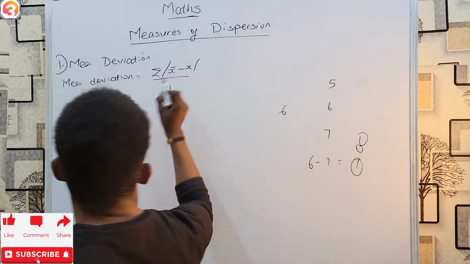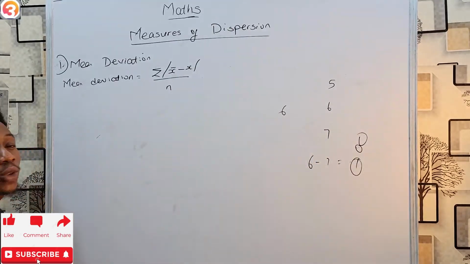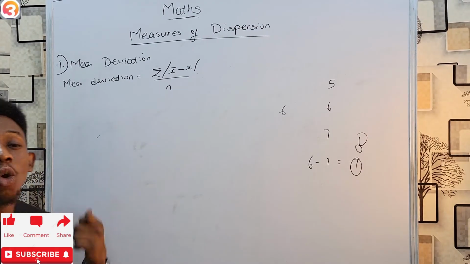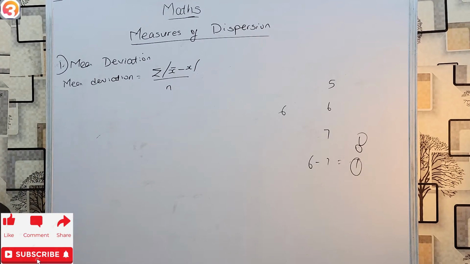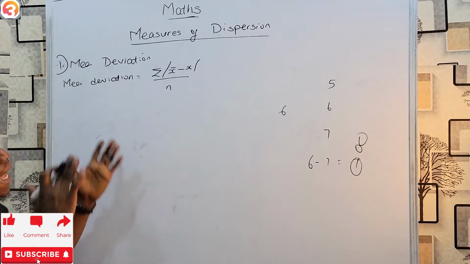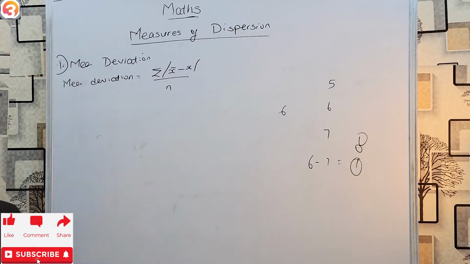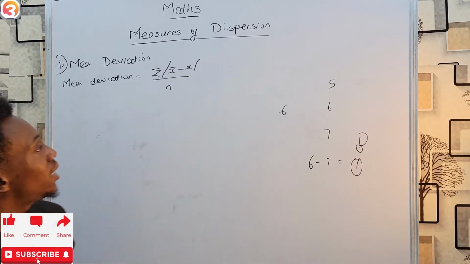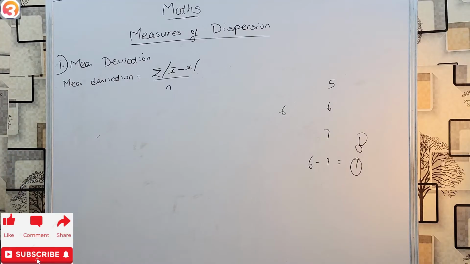So, first things first, find your mean, then subtract each and every single value from that mean, taking only the positive values. Even if they are negative, forget about the minus and take them as positive. Then add them together. Obviously, that's your summation. Then you can divide by the number of values, and that gives you your mean deviation.